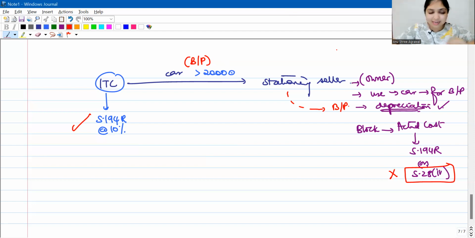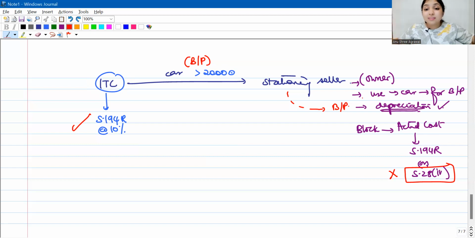See, I'll repeat again. The assessee, the stationary seller, got a car. On this car, 194R tax was deducted. See, when ITC is deducting tax, I told you ITC will only check one thing. It's a benefit or perquisite, and this benefit or perquisite is relating to business or profession of the recipient, so I will deduct tax. Now, whether this benefit or perquisite is taxable under 28(4) or not taxable under 28(4) for the recipient, ITC won't check all that. So ITC just saw this is a benefit or a perquisite relating to the stationary seller's business. ITC deducted tax at the rate of 10%.